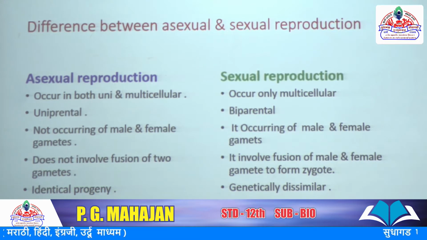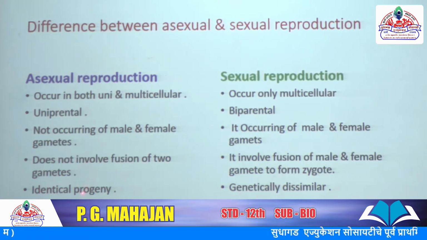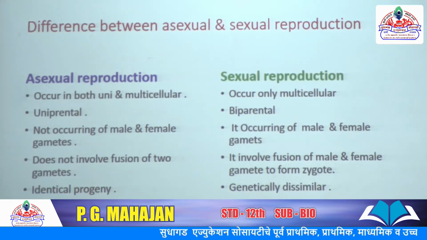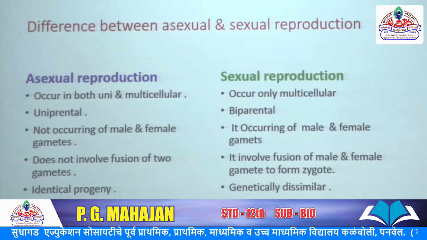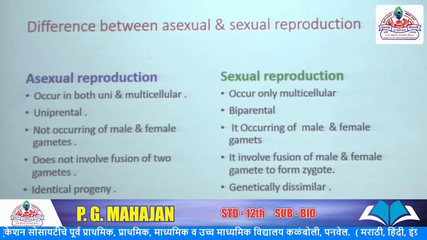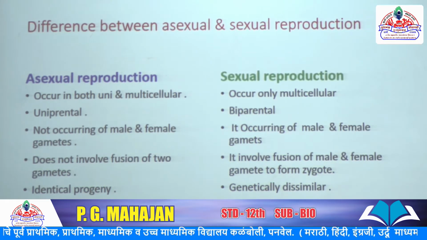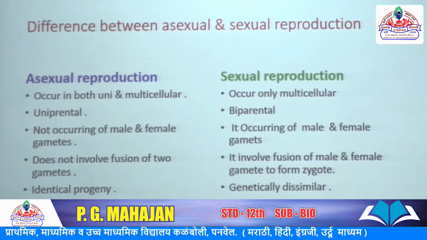Another difference: asexual reproduction gives genetically identical progeny, means the parental characters are transferred to the offspring, similar, with no difference.